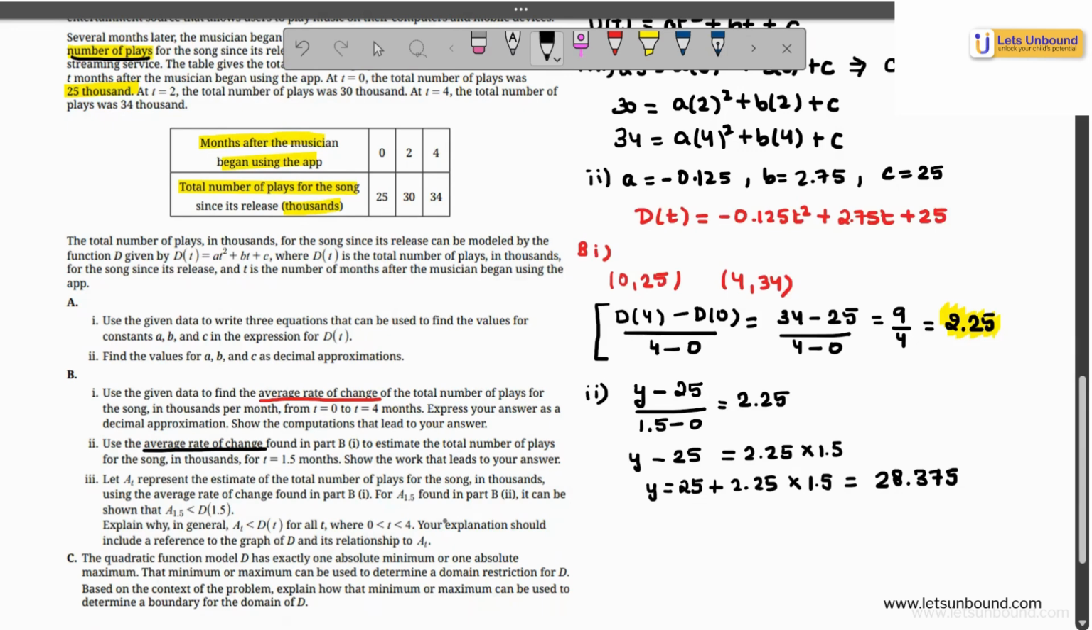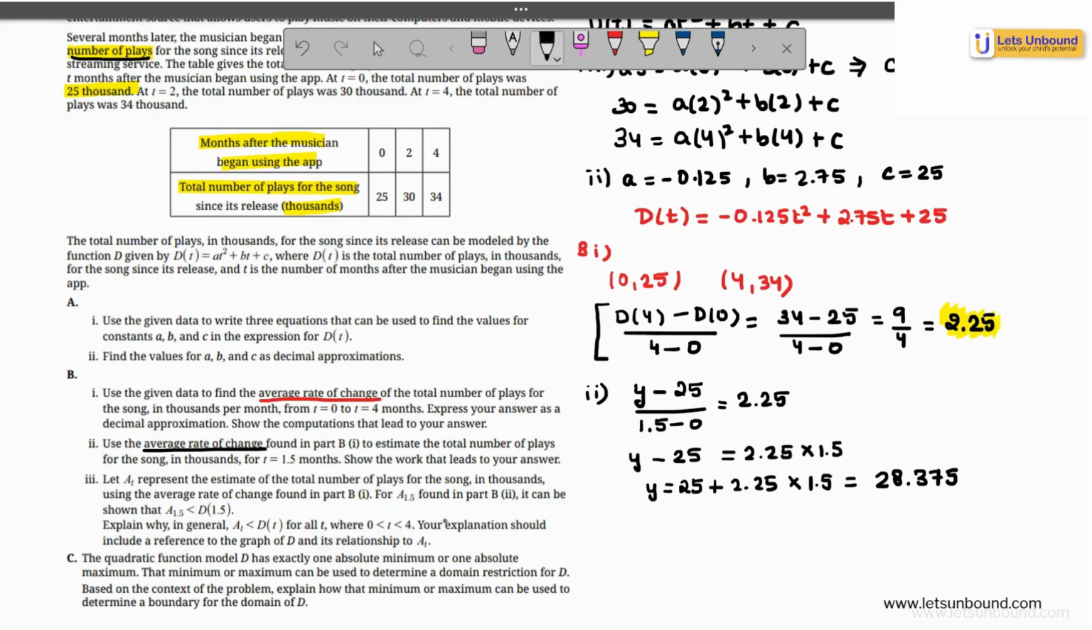Now, why did I not write it as d of 1.5? Because this is not the approximation that I have calculated from my quadratic function, but I have used the average rate of change to estimate the total number of plays of the song when the t was 1.5. That's why I cannot label it as d of 1.5.